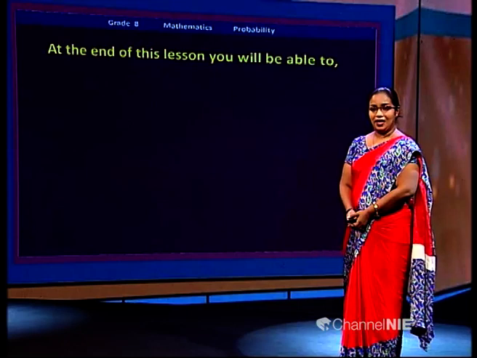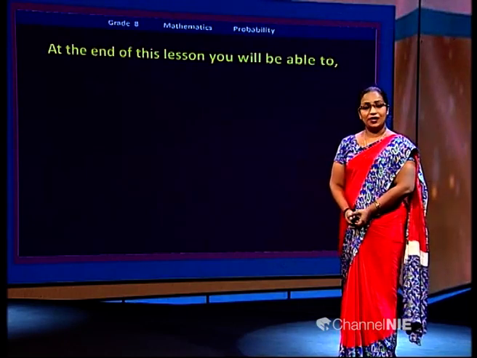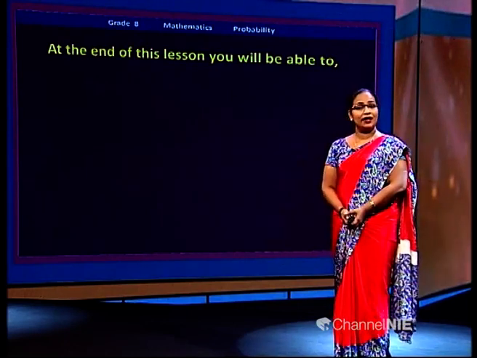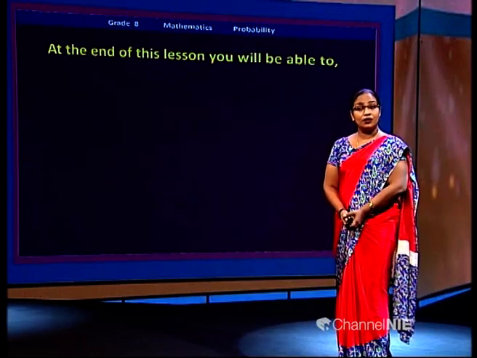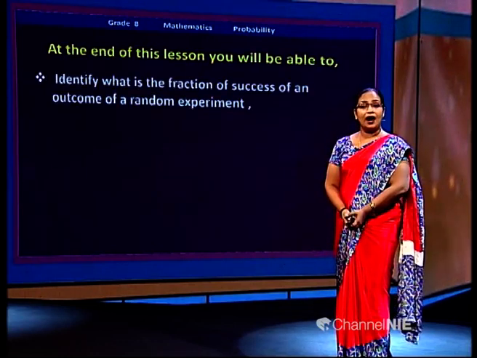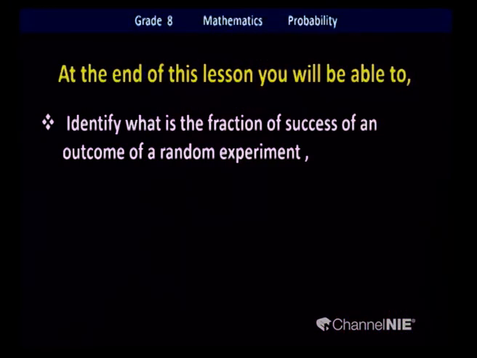We'll see what we're going to learn during this lesson. At the end of this lesson, you will be able to identify the fraction of success of an outcome of a random experiment.